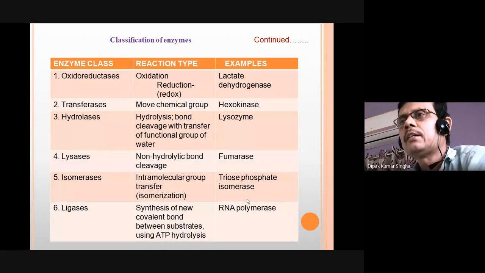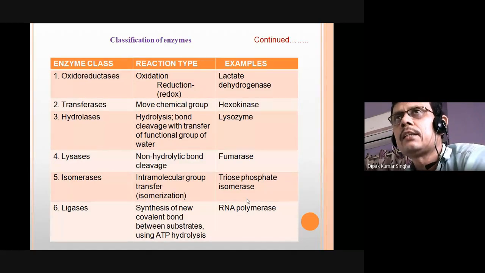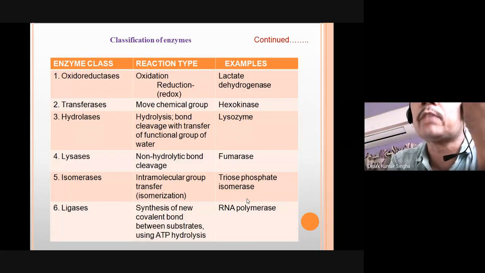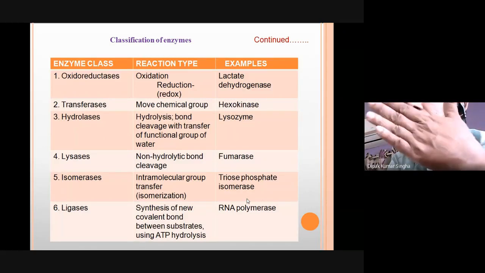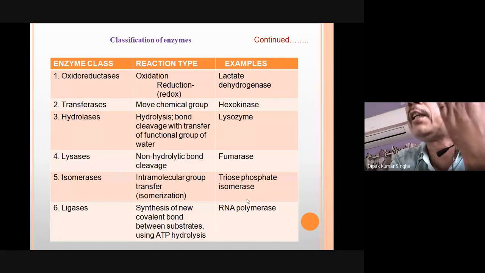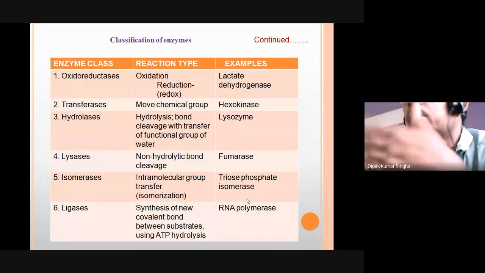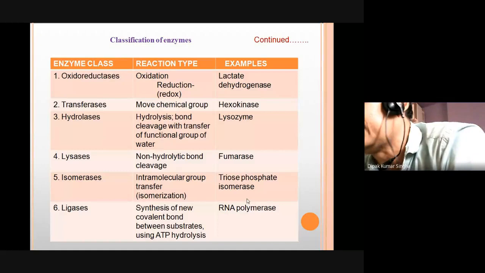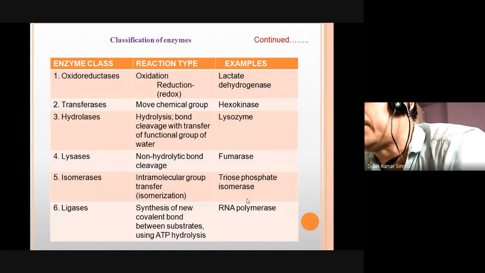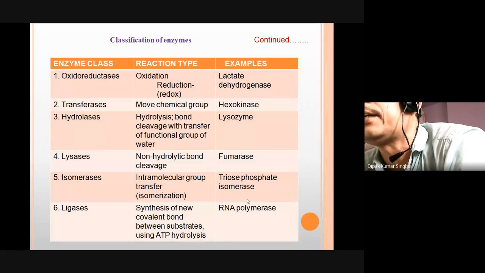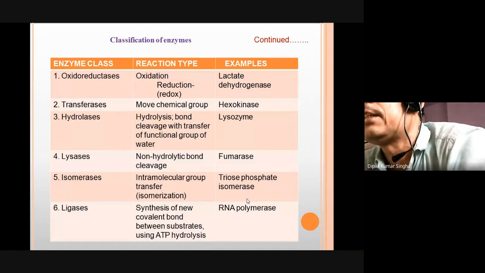1 is first oxidoreductase, and under this are subclasses, ranging 1 to 100, 1 to 1000, 1 to 10. You do not need to remember those, that is very difficult. You can go through the internet to see the naming system; all the 1 to 100, 1 to 1000 are given there. So this is not possible to memorize. Just remember the first digit of the number. Suppose EC 234, that means the enzyme is 2, meaning transferase. And 378, 3 means hydrolase.